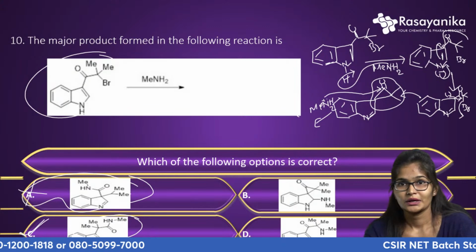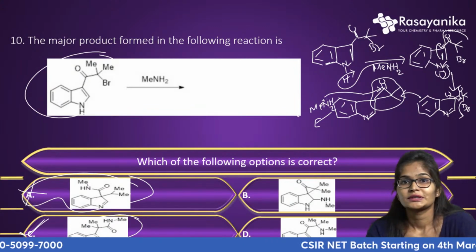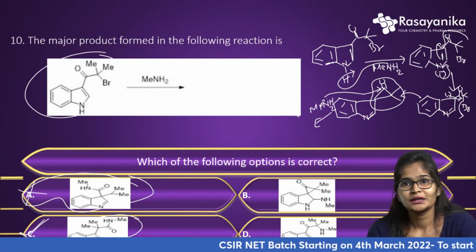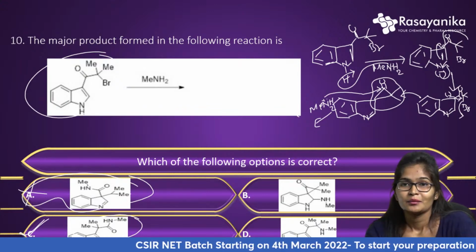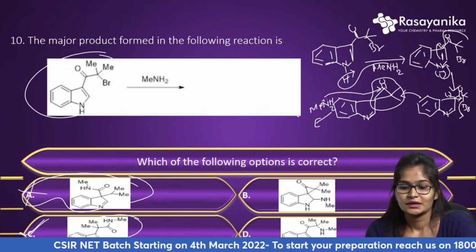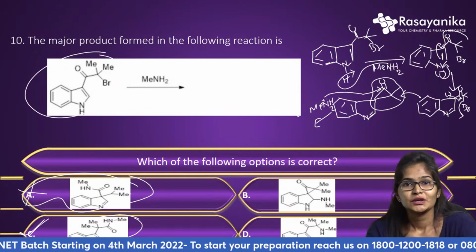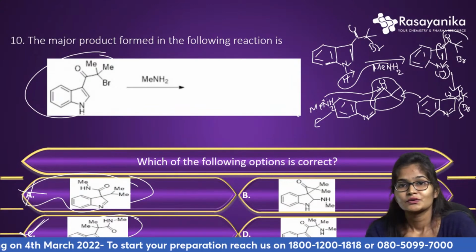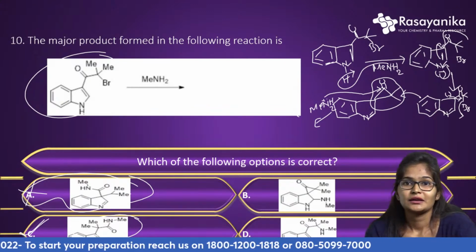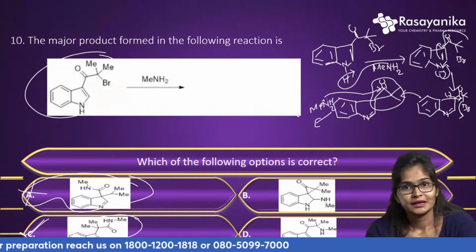Not all questions were direct. Even though the paper was easy, it was quite difficult to think in the beginning, but it was very easy to understand. Only simple basic questions were asked. If we understand the simple basics, we can crack the exam easily.